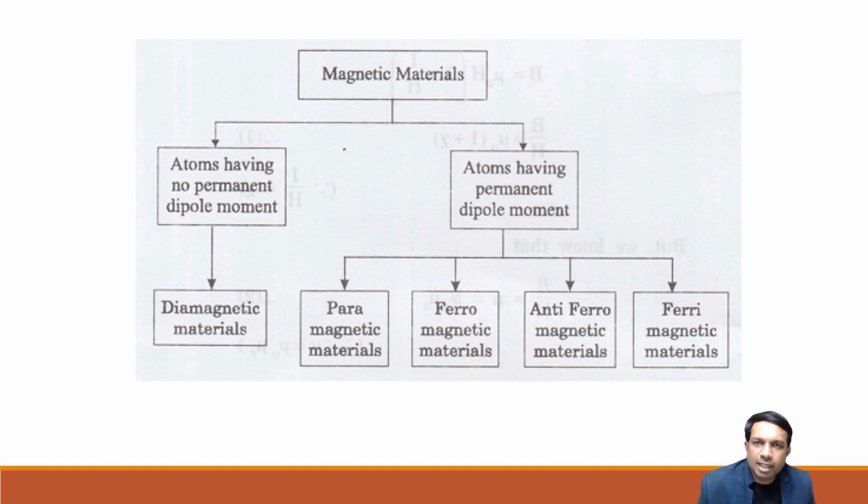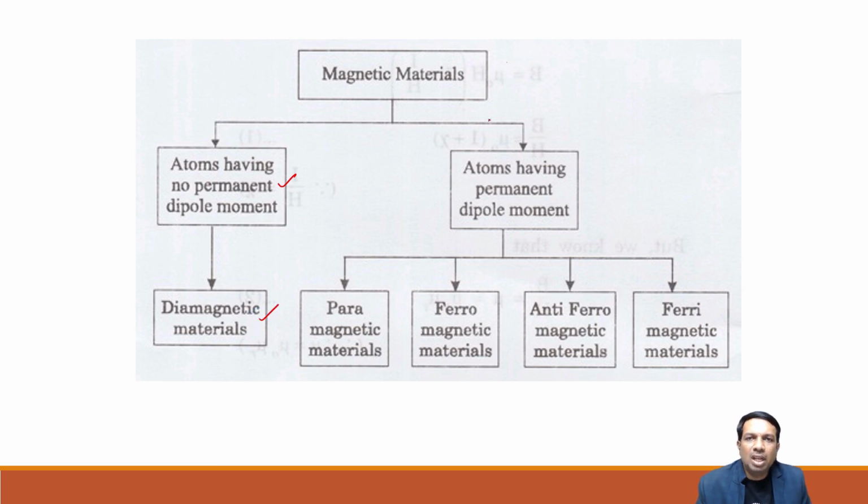Hi engineers, in this section we are going to discuss the classification of magnetic material. When it comes to solids, they are mainly classified into two types of magnetic material. One type of material has atoms having no permanent dipole. This is the classification based on what we discussed now, that is, magnetic dipole moment. Atoms having no permanent dipole moment come under diamagnetic material.